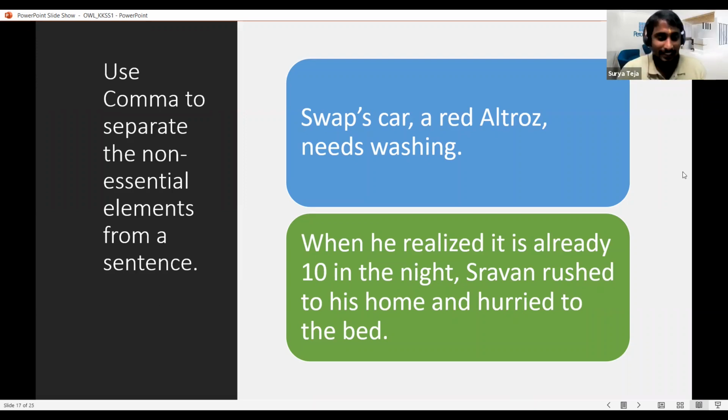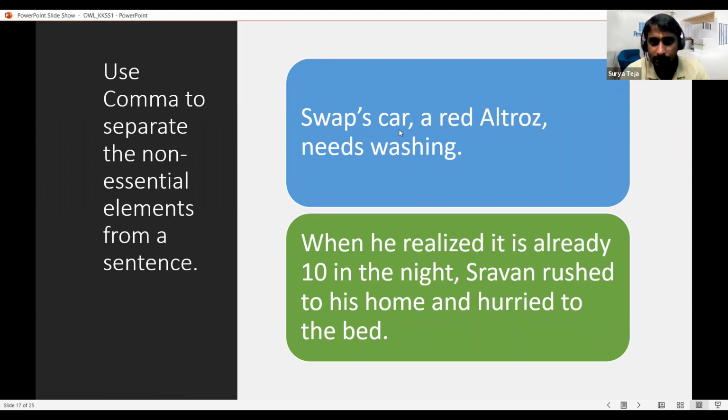Another important usage of comma is, whenever we are talking about a person or a situation, something which happened in history, we usually describe that situation. Sometimes the description might be important to the subject, sometimes it might not. If we feel it is non-essential but it adds some meaning, then we separate it with commas. For example, Swap's car, a red Altroz, needs washing.